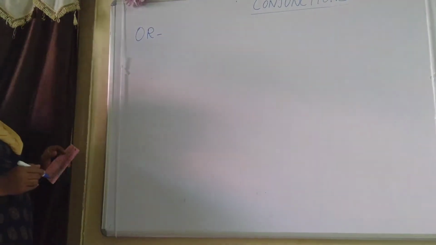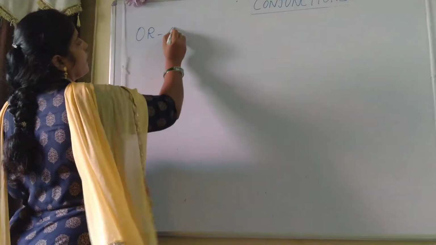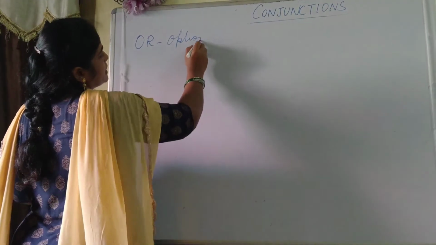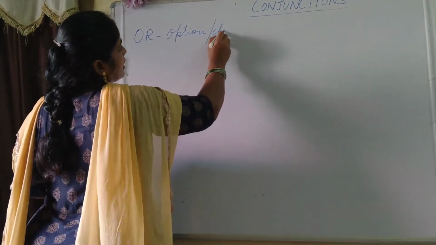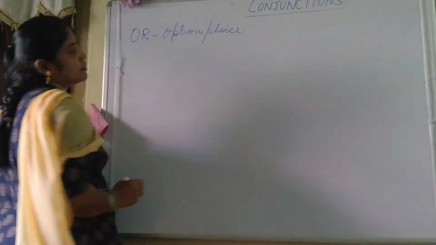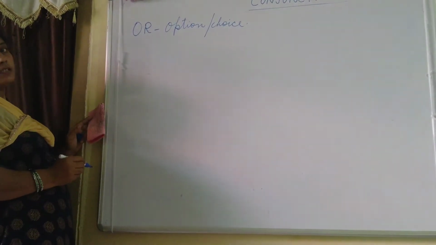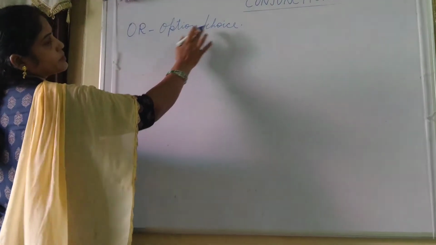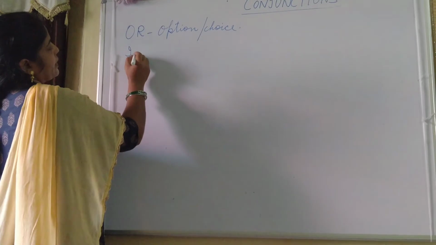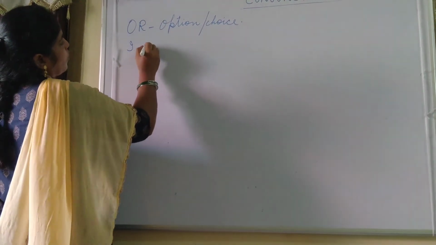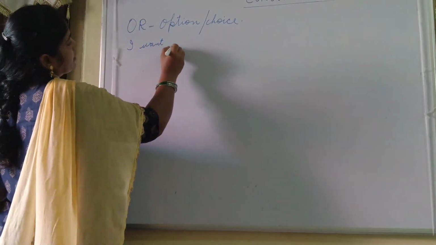Now "or" is used when you have an option. Option means you have a choice, either this or that. It is clear. "Or" is used when you have an option or a choice. I want ice cream.